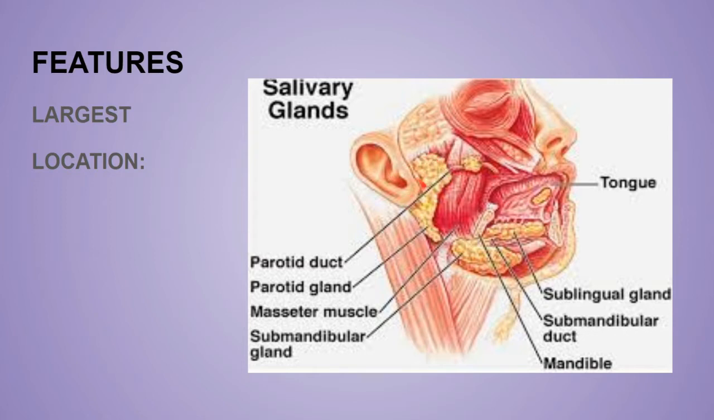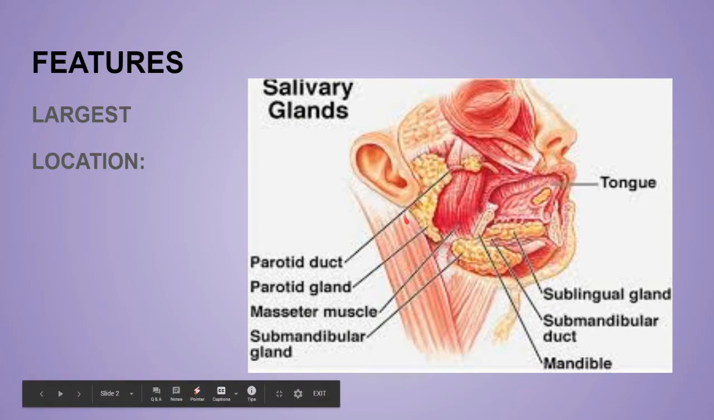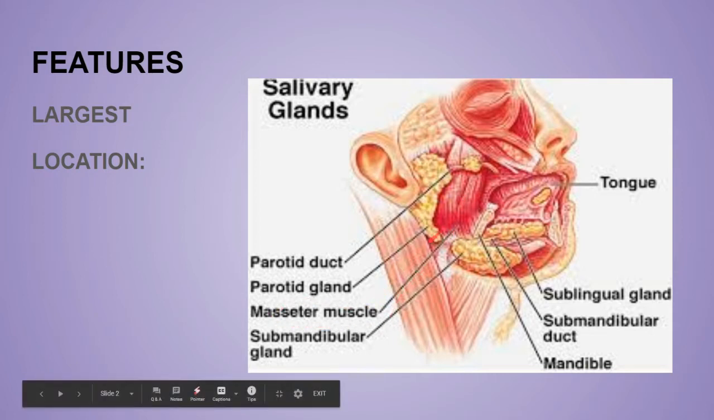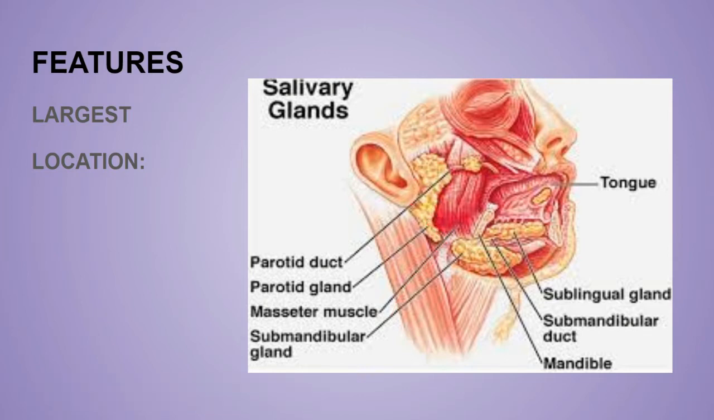It weighs around 25 grams and is present between the ramus of the mandible, the jawbone, and the sternocleidomastoid muscle of the neck. So it is present between these two, and it also anteriorly overlaps the masseter muscle, the main muscle for mastication. The skin covering the gland is supplied by the greater auricular nerve, C2 C3.